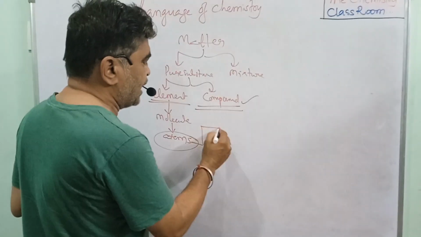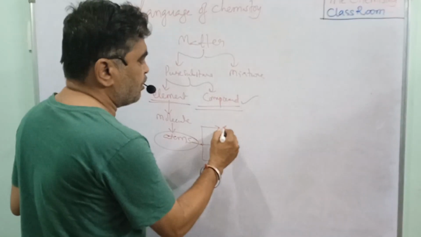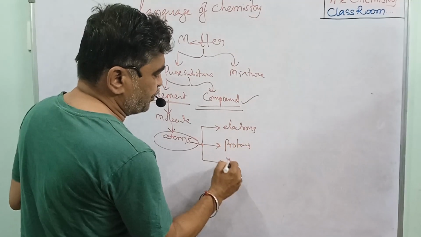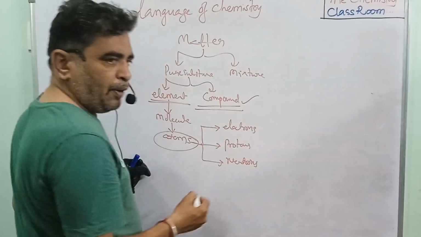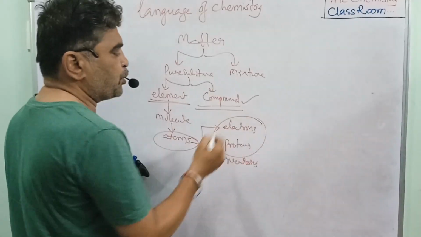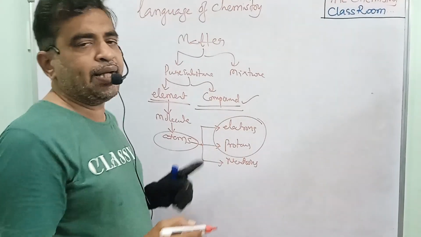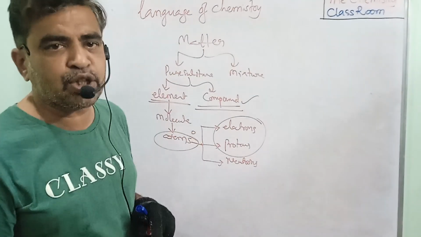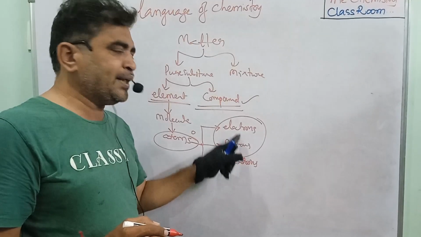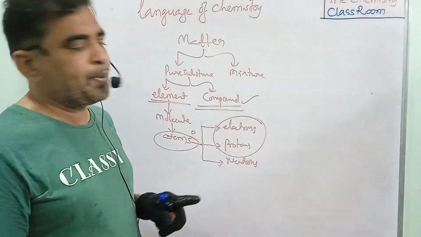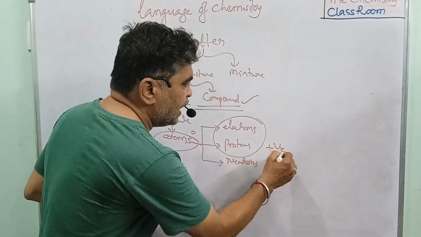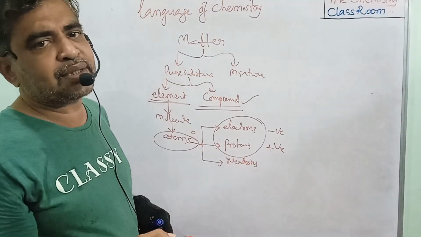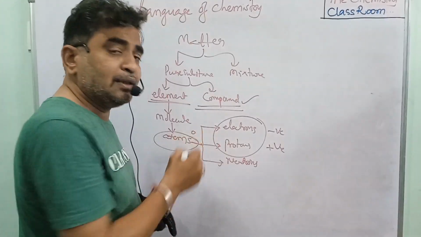We just discuss that in the atom we have three particles: electrons, protons and neutrons. In this, the electrons and protons are always equal in the atom. Why? Because the atom has zero charge, it does not have any charge. The protons are positively charged and the electrons are negatively charged. When the electrons and protons are equal, automatically you get zero charge.